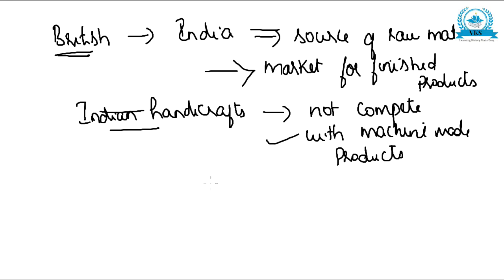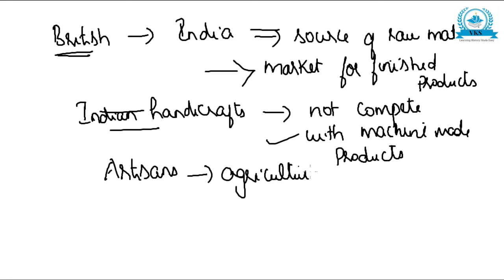Artisans and craftsmen turned into tenants or agricultural laborers because their products could not compete with the machine-made products. This was another problem faced by Indian artisans and craftsmen.